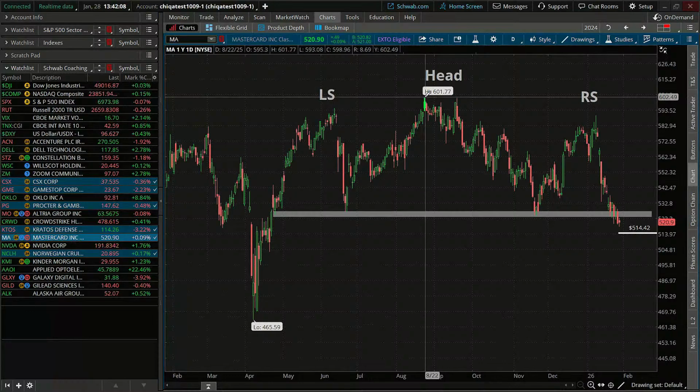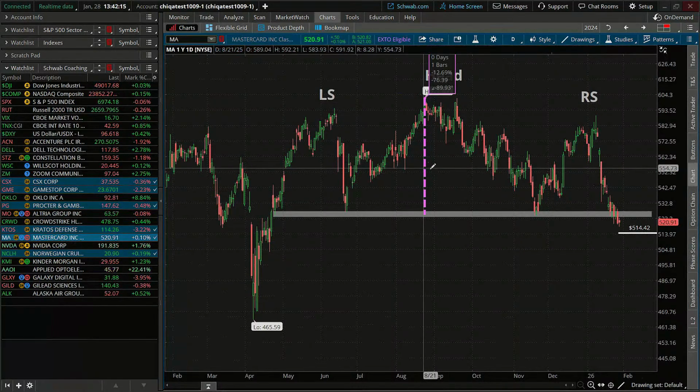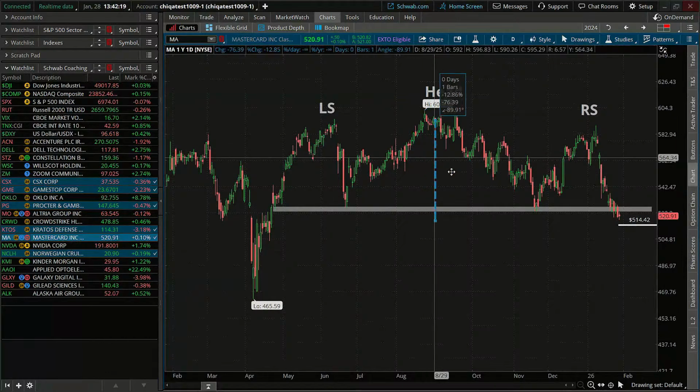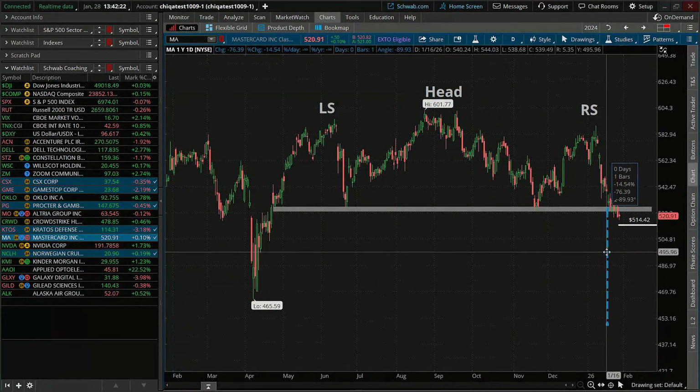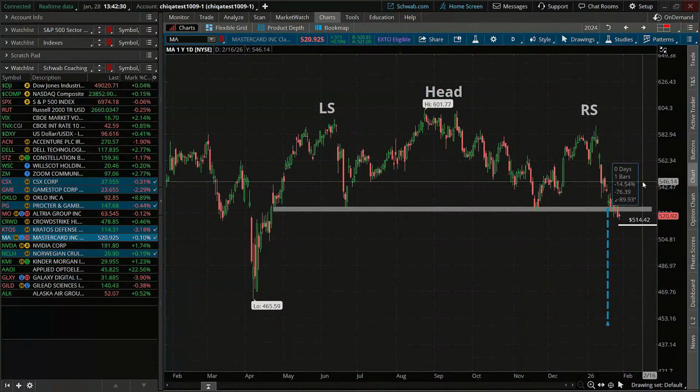Where could our downside target possibly be on this one? Well, let's just take a look. That is a $76 move on that measured move from the highs to the lows. Of course, these patterns, they're not guarantees, but just keep in mind that this is typically how price is symmetrical through both time and price here.